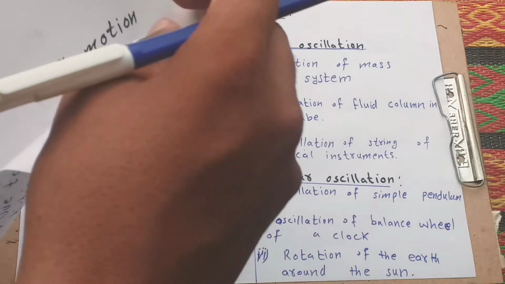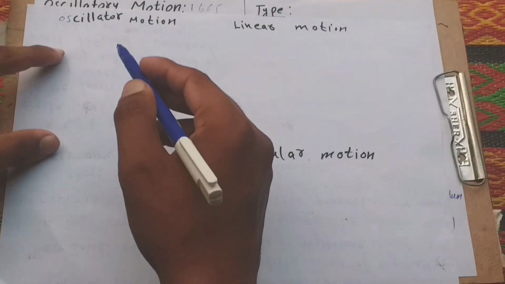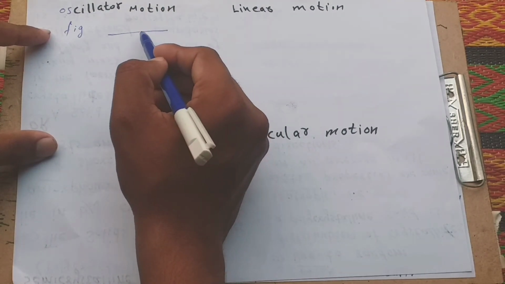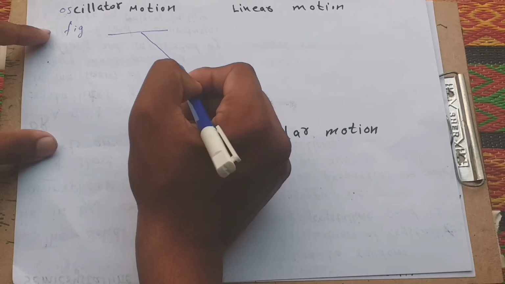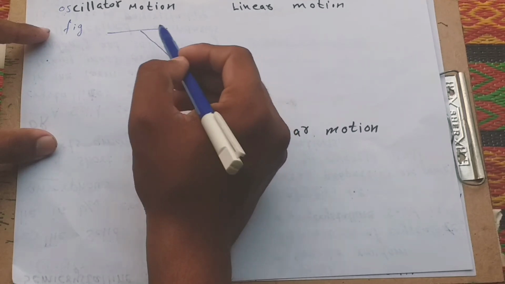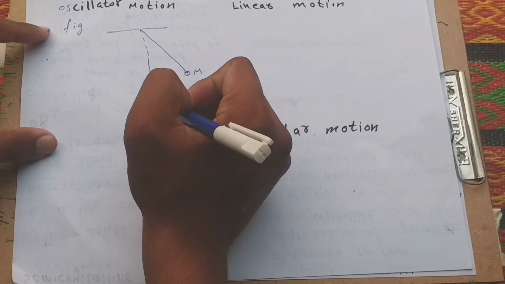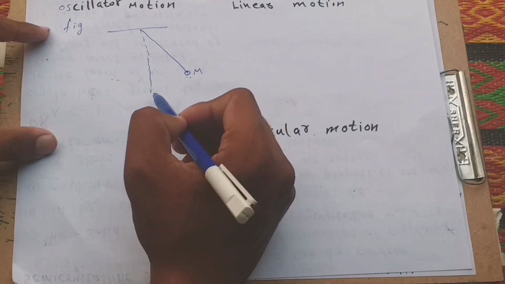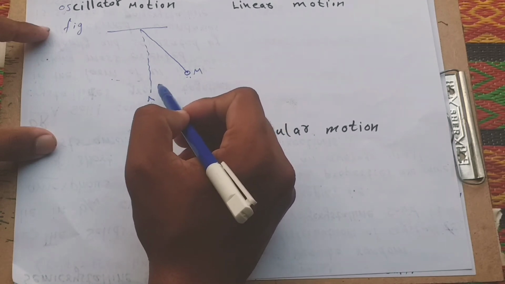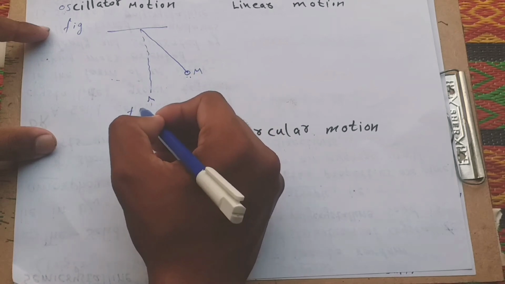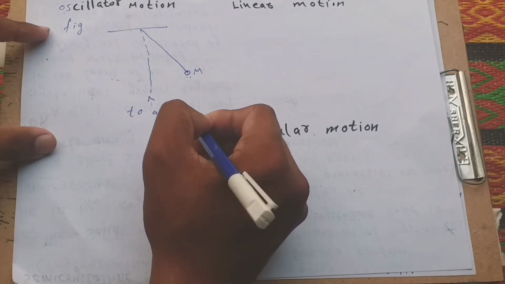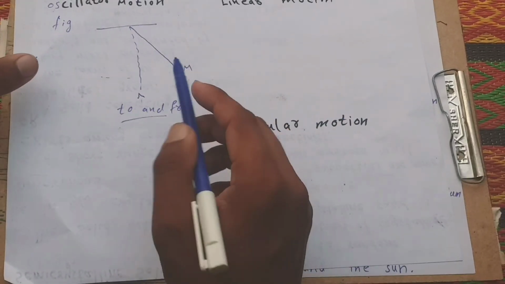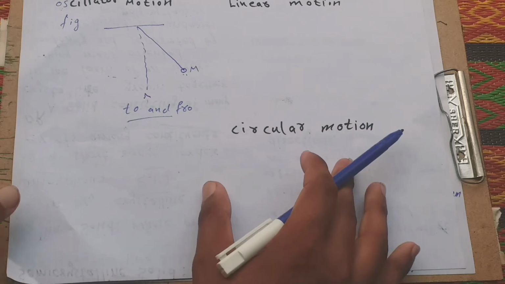Understand from the figure. Figure of oscillatory motion. For example, this is a pendulum and this is a mass m. This is the normal and this mass moves along the normal. This motion is called to and fro motion. Understand? This is called oscillatory motion.